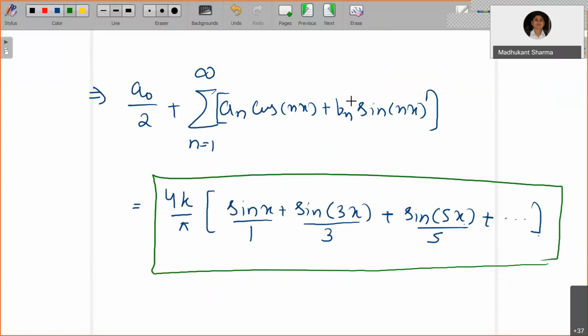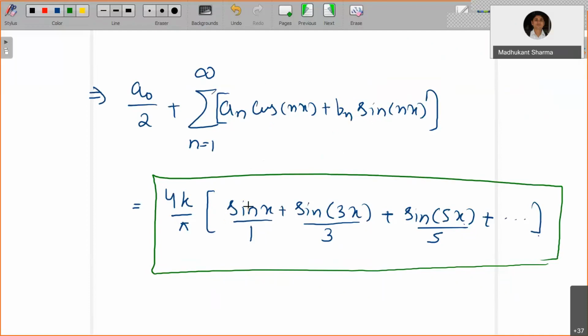Only the bn coefficient means you are going to obtain only a sine series. If bn is absent, you will have a cosine series. So it depends on the problem. It may happen that both an and bn are non-zero for some values, so you will have a combination of cosine and sine. In this case, we are obtaining a sine series for this square wave.